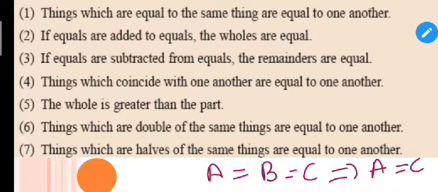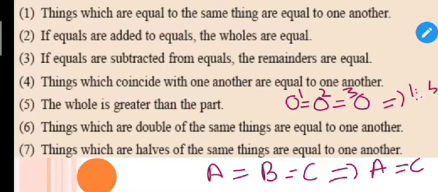Yes. Okay, so I will tell you, if there are three circles, suppose this circle is equal to this one and this is the first, this is the second and this is the third, so obviously the first is equal to the third, right? This is what I mean.